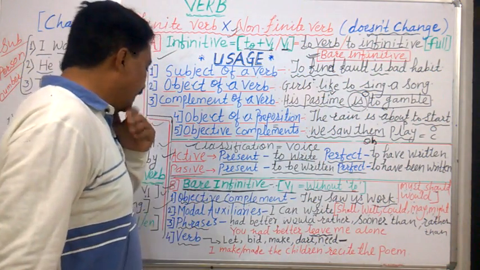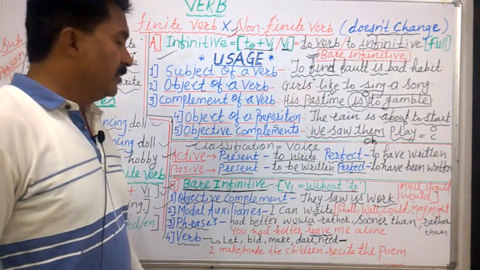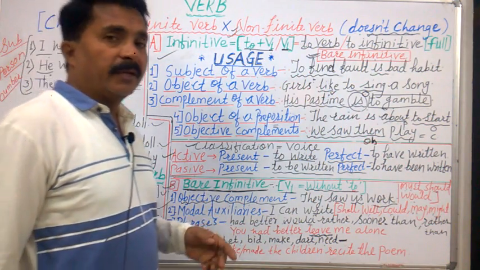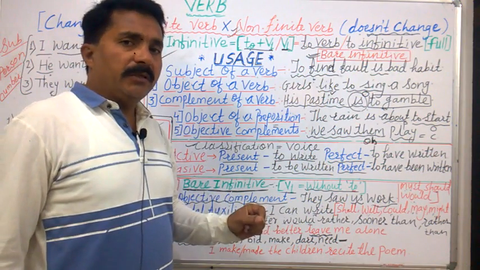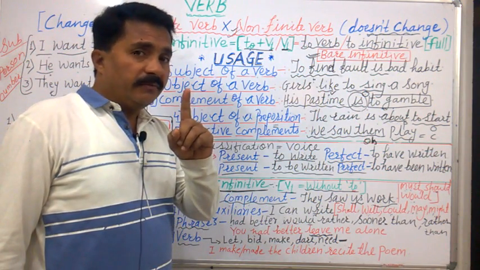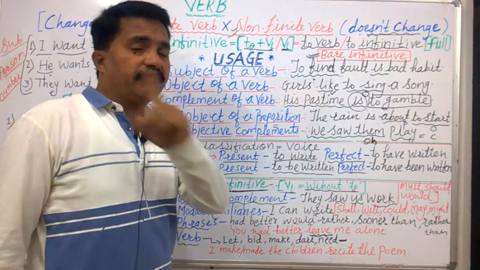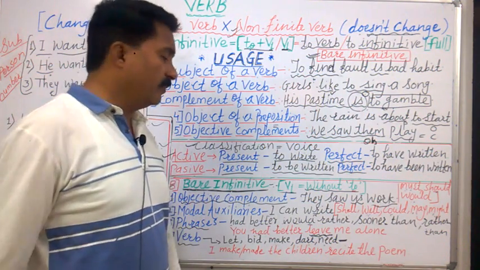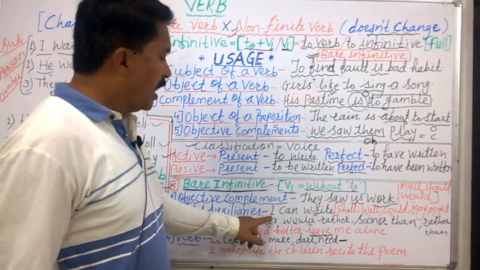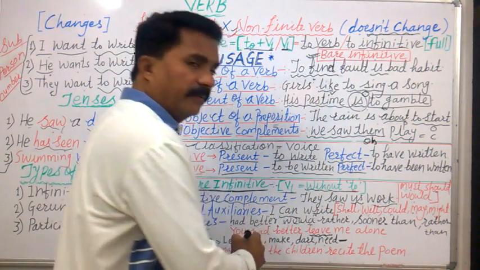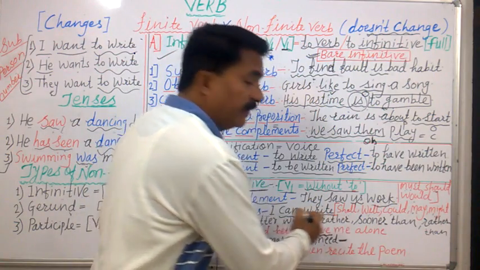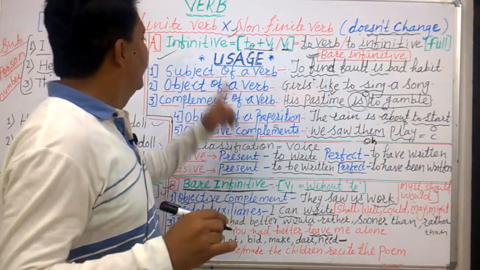Alright. Now let us see modal auxiliaries. There are a number of modal auxiliaries, and this is very important. After any modal auxiliary, we use only the first form of the verb, V1. We never use the second form of the verb. For example, I can write. Can is a modal auxiliary. Write is V1 without to.